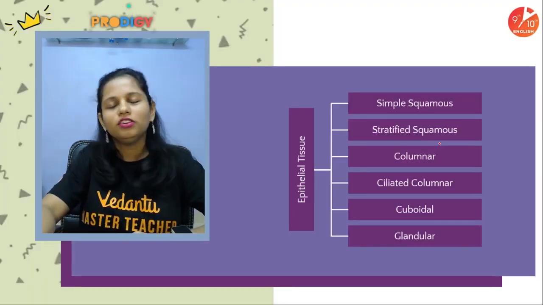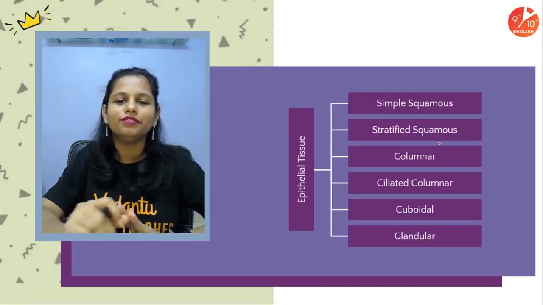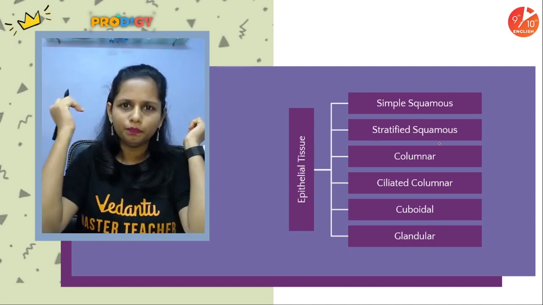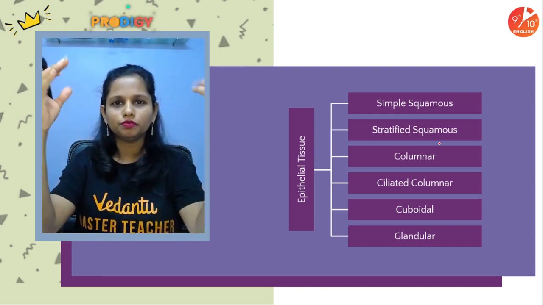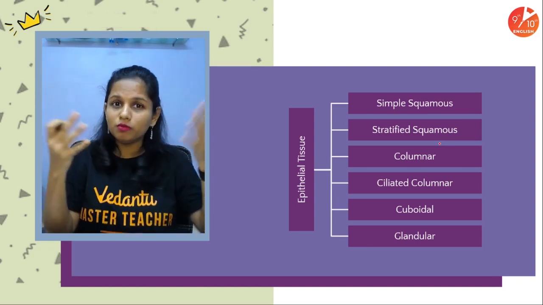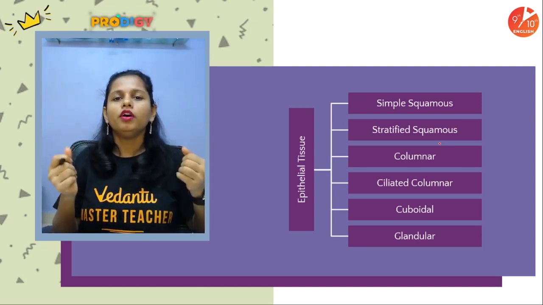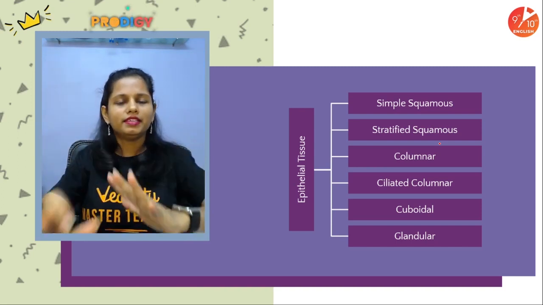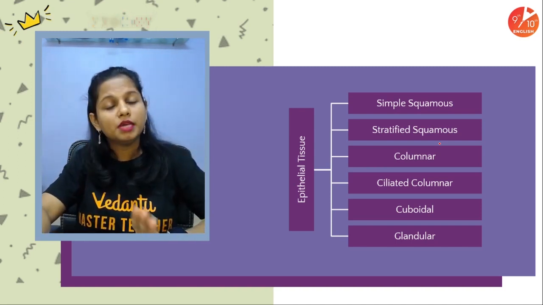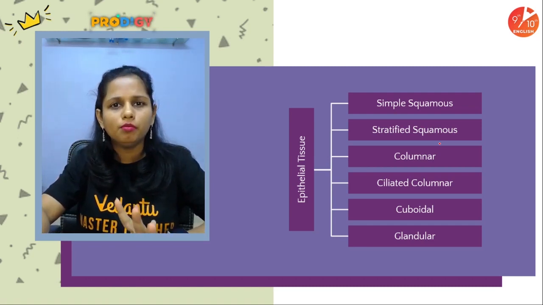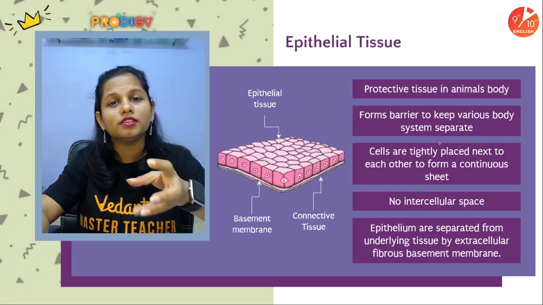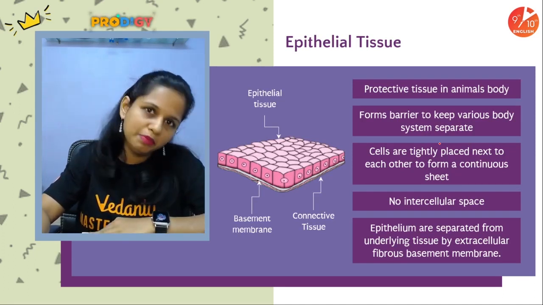Okay, so let's actually get started with the epithelial tissue. Now people, epi means above. So epithelial tissue either forms the outermost covering of the body or it forms the innermost covering of our body. Okay, but basically epithelial tissue forms the covering of our body. We will talk about its subtypes, but prior to that, let us talk about certain characteristics of this epithelial tissue.